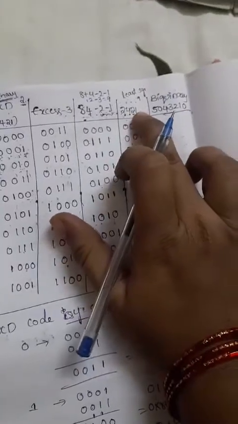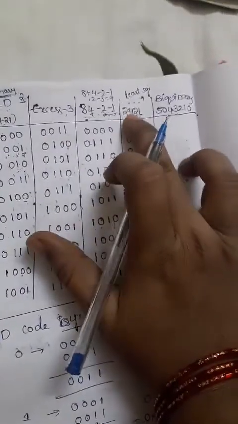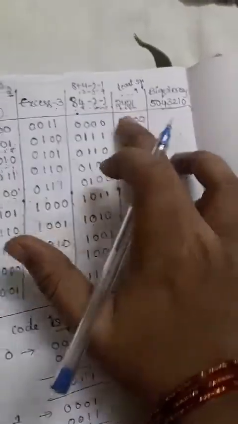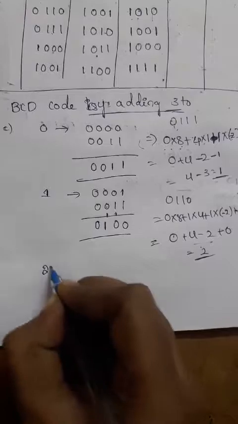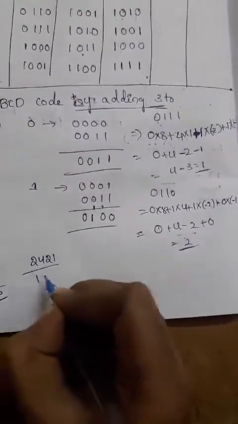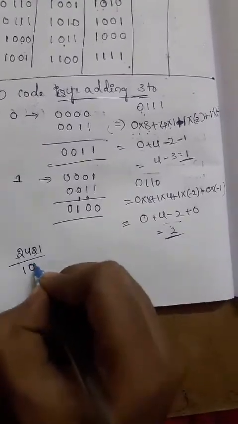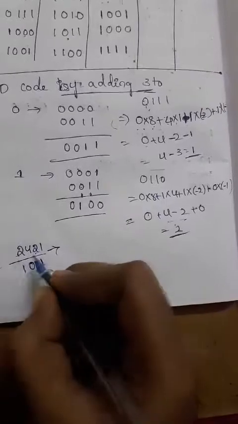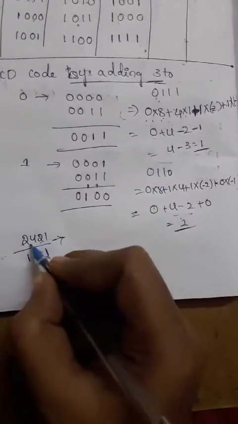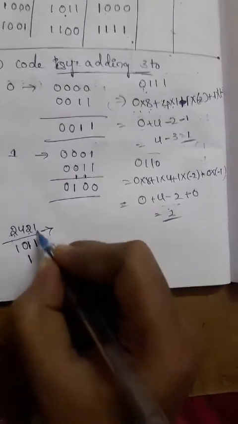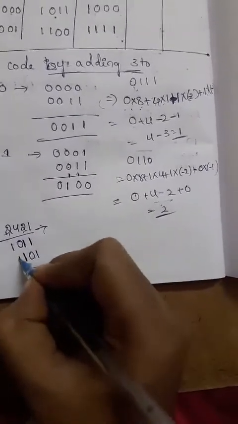And 5, how to write the 5? 4 plus 1 is 5. Otherwise we can write it directly as 2 plus 2, 4, plus 1, 5, but the weight will be increased. I am writing here: for the 2421 code of 5, like this also we can write 2 plus 2, 4, plus 1, 5. Or otherwise, one more possibility is that 4 is directly there, and 4 plus 1 gives 5.